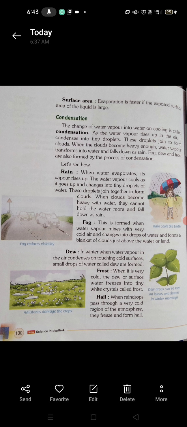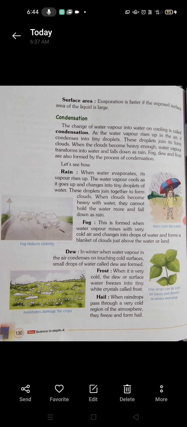The next we have is frost. What is frost? When it is very cold, these dews, or you can say the surface of water, freeze into tiny white crystals called frost, right? So those tiny white crystals are called frost.